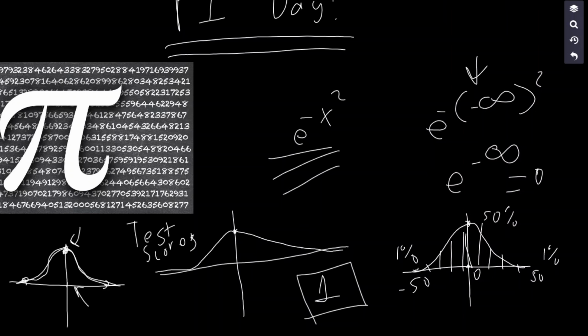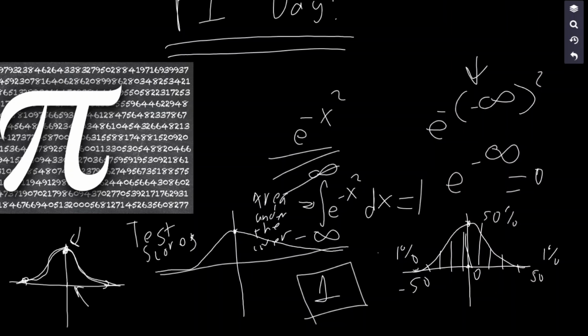I'm not going to explain too fully about that because I don't want to get into the calculus here, but just a brief intuition. This little squiggly thing means area under the curve. If the area under the curve of the entire graph, so negative infinity to positive infinity, needs to equal 1, then what does this have to equal?